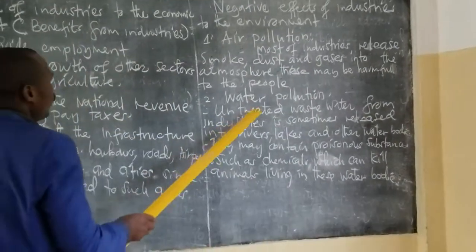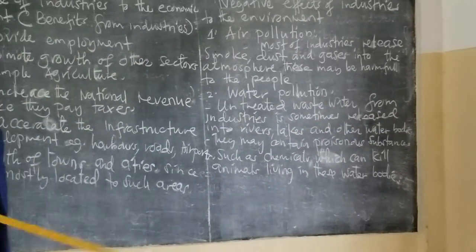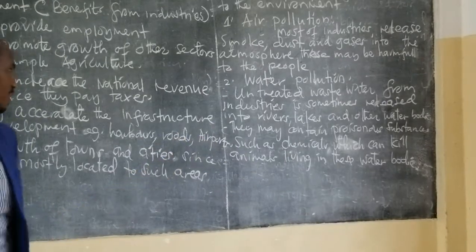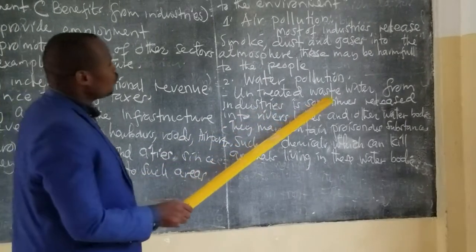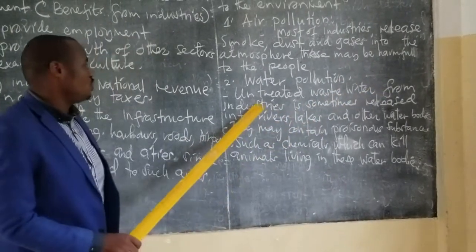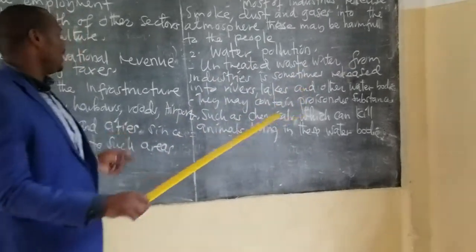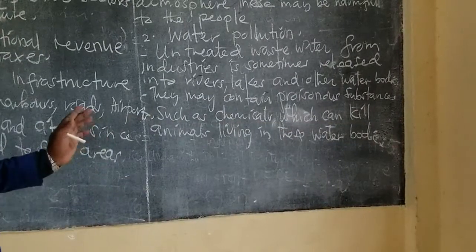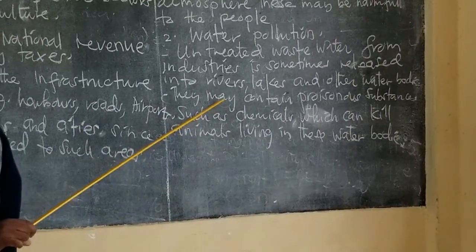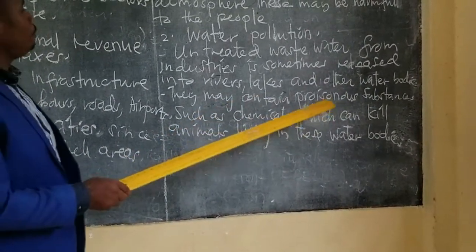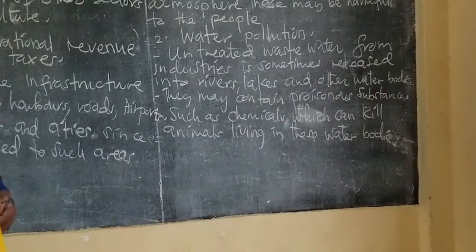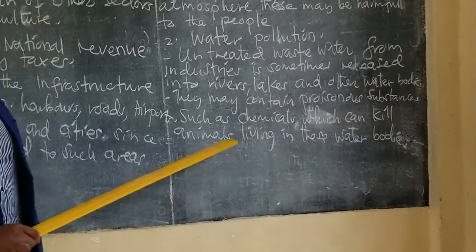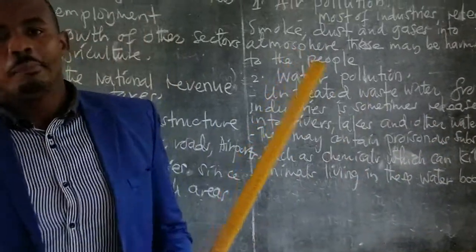Another effect, water pollution. This is another negative effect from the industries. Untreated wastewater from industries is sometimes released into rivers, lakes, and other water bodies. They may contain poisonous substances such as chemicals. So these chemicals can kill animals living in those water bodies.